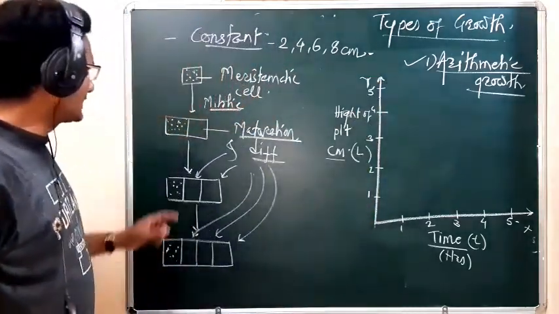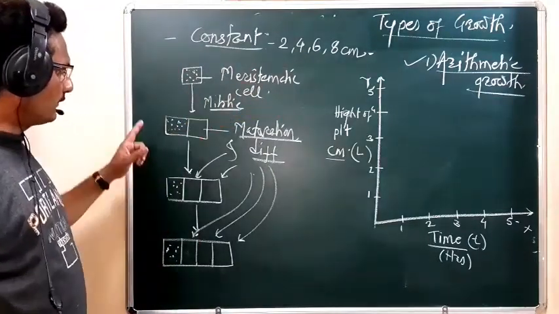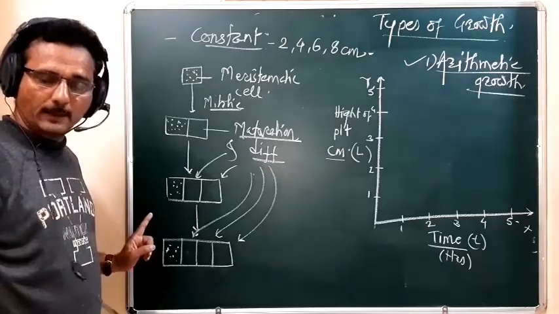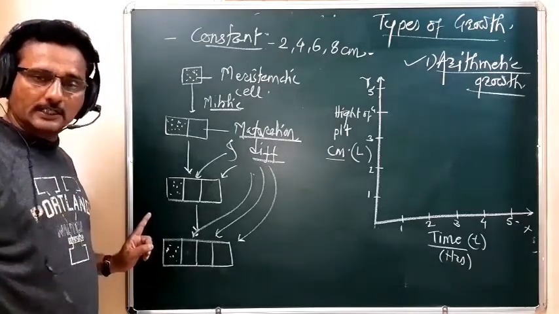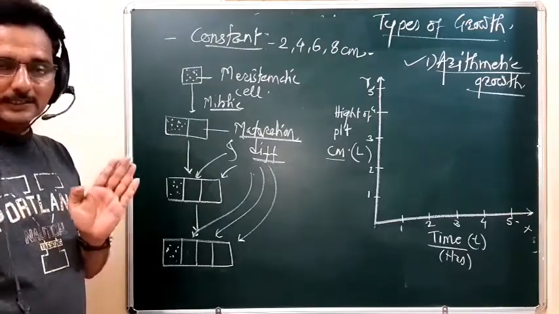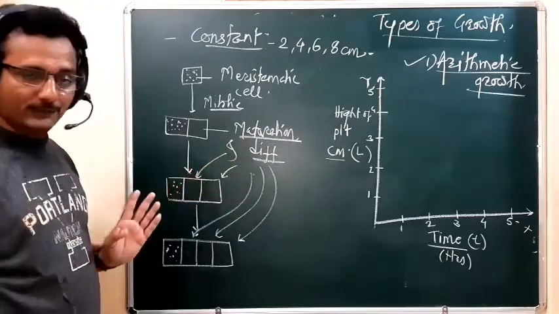So in the arithmetic growth, because of this type of cell division, during the cell division, one cell remains meristematic and another cell undergoes maturation and differentiation.